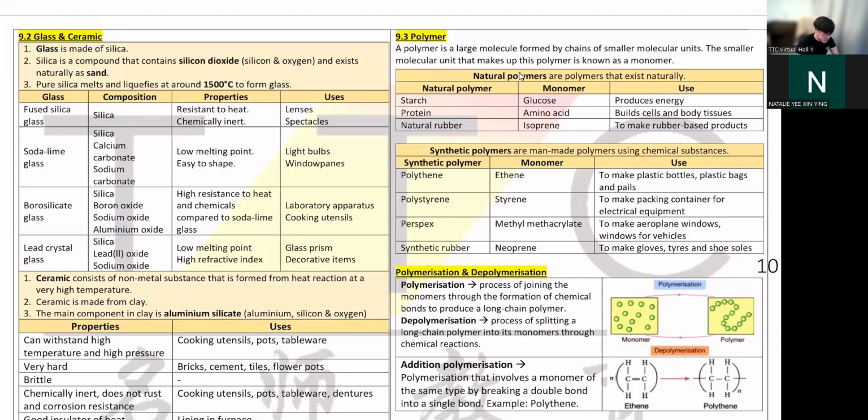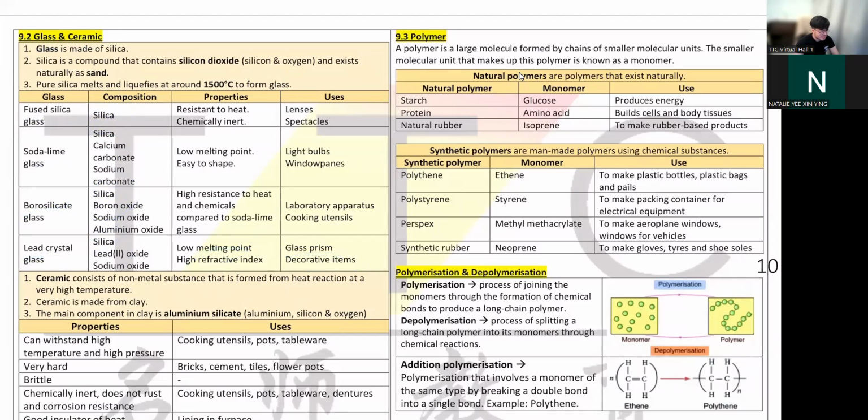So you have 4 types of glass here. This is the most common glass. This is purely made from sand. We call it fused glass. And then soda lime is the cheap glass. Borosilicate is the expensive glass. Lead glass is the glass we use in chandelier. We use it for refraction, like prism and your whatever light that you need glass.